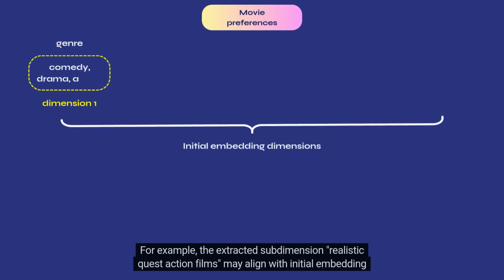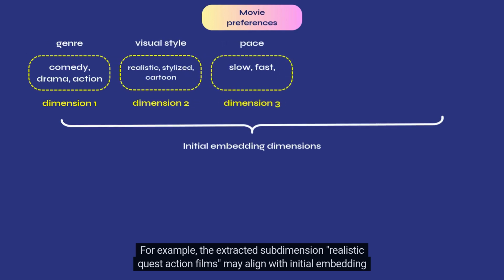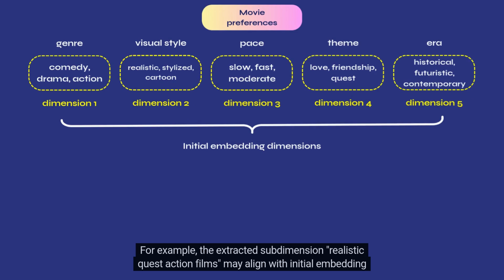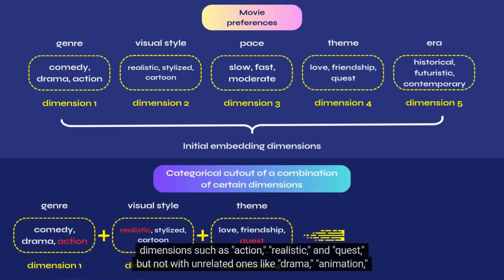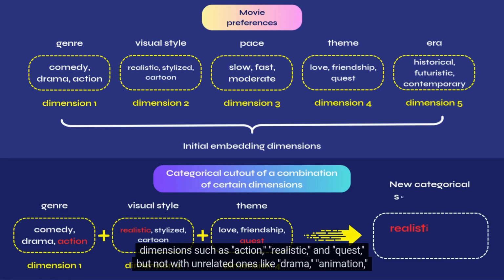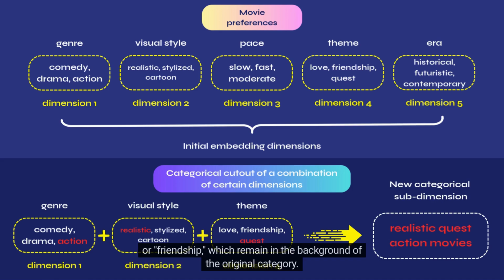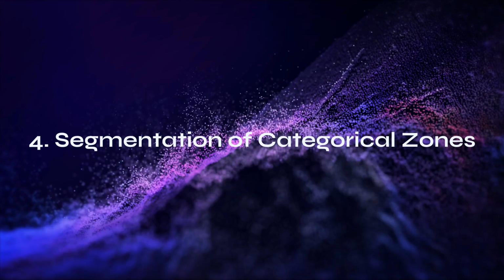For example, the extracted subdimension realistic quest action films may align with initial embedding dimensions such as action, realistic, and quest, but not with unrelated ones like drama, animation, or friendship, which remain in the background of the original category.